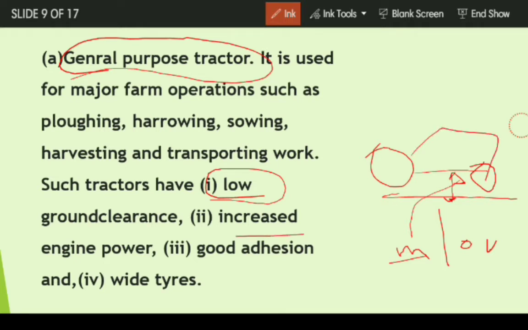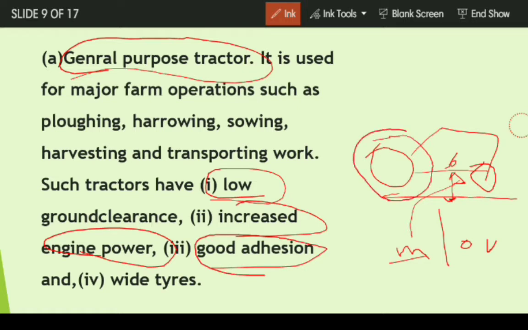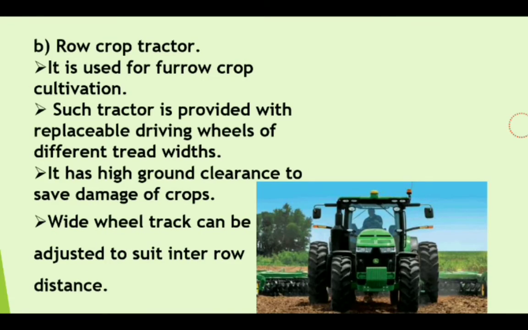The second feature is increased engine power. So generally engine power is increased. Number 3, good adhesion. Why good adhesion? Because of the wide tires, these wheels have good adhesion in the soil. And number 4 feature is wide tire. So the width of this tire is wide. So this is called wide tire.